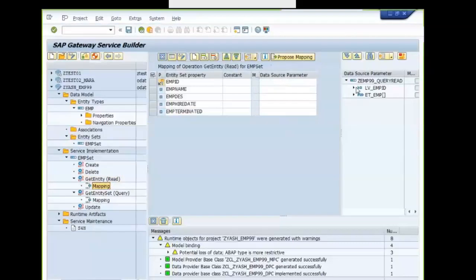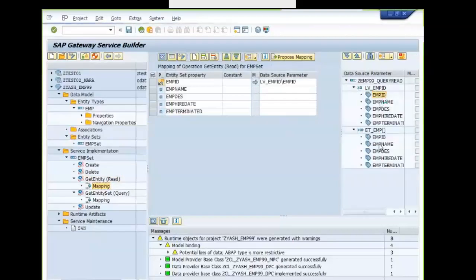Again, we are collecting all the other values. Next, create.